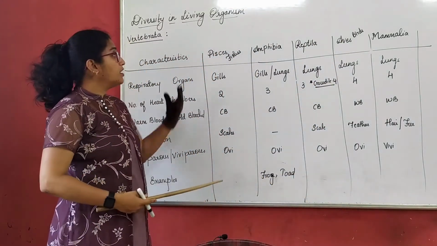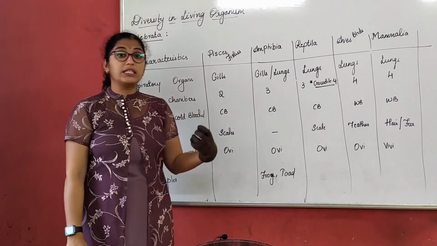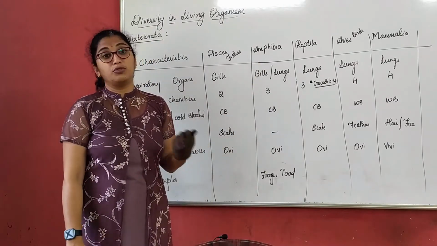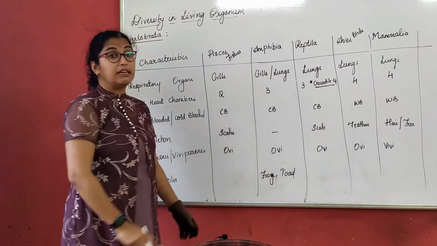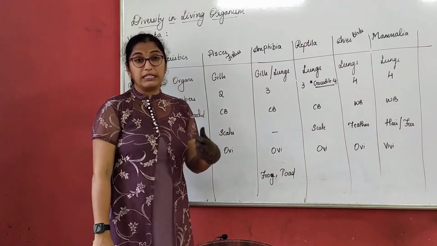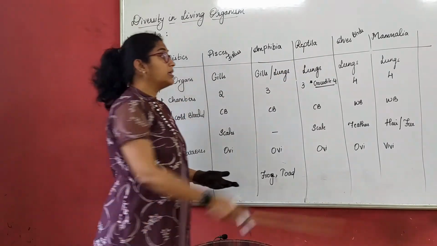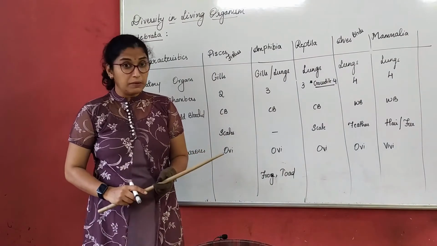The name itself will suggest this. Pisces, we discuss fishes. Amphibia, we all know it's related to frogs and their varieties. Reptilia, like crocodiles, lizards, etc. Aves, that is birds. Mammalia is the higher order animals as well as we human beings.